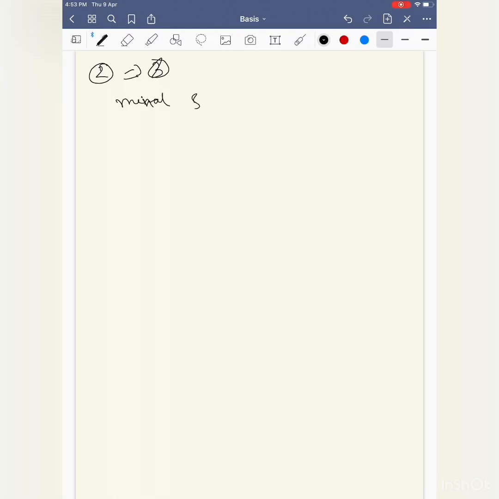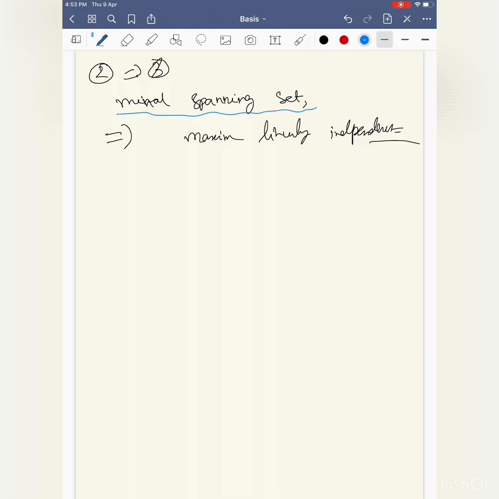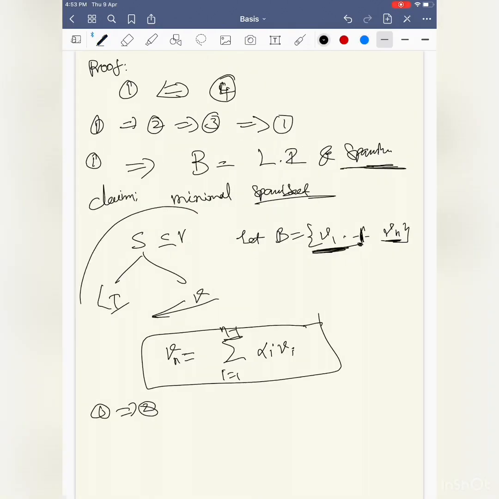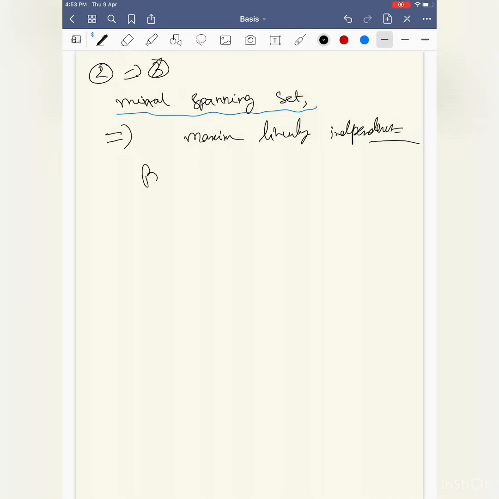Minimal spanning set. I wanted to prove maximal linearly independent. Okay, we will prove that. So from here, by the assumption, minimal spanning means no other proper subset is spanning. Similarly, this theorem is very important.